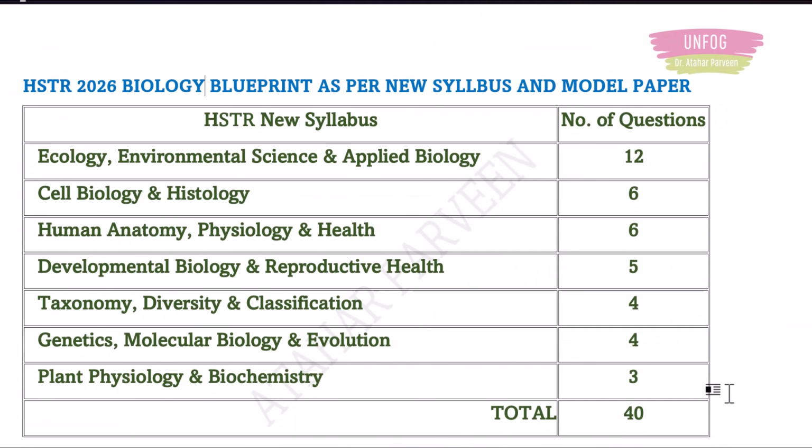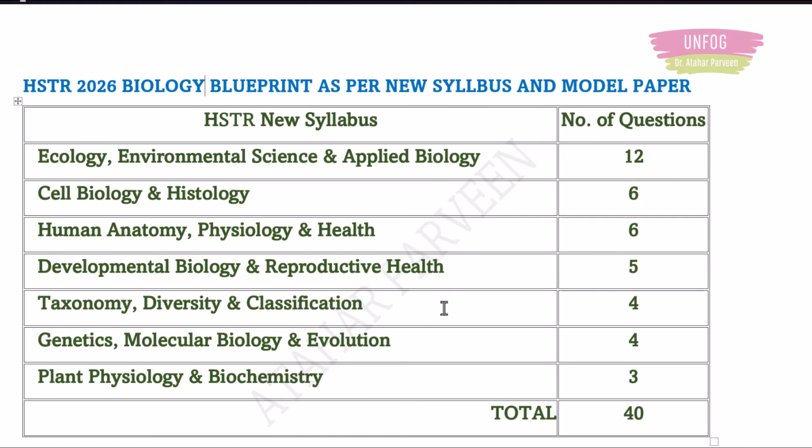So as per the model paper questions and the new syllabus, this is also made with analysis and a lot of research in fact. The most important chapters for you are ecology, environmental science and applied biology, cell biology and histology, human anatomy, physiology and health. In the first topics you have 12 questions. Then in cell biology, histology, human anatomy, physiology and health, you have 6 questions from the 2 groups. Then developmental biology and reproductive health, you have 5 questions.